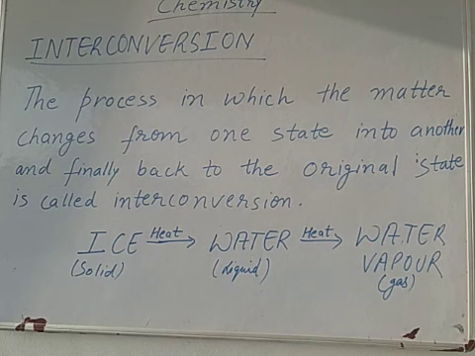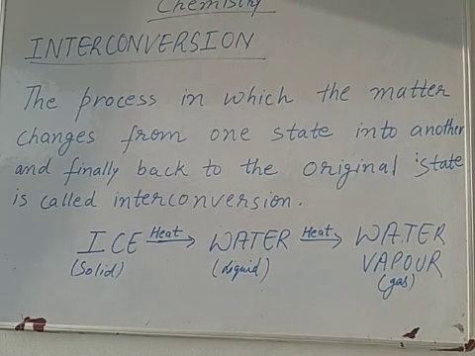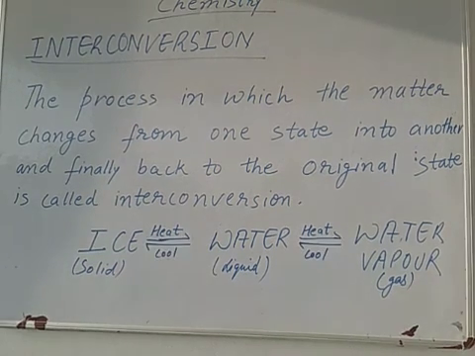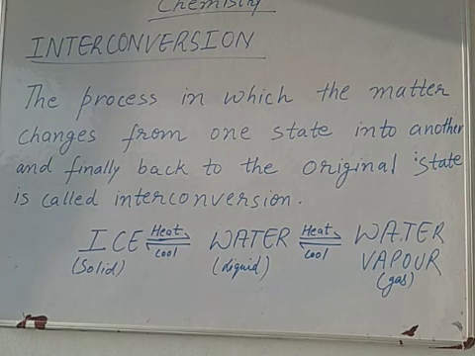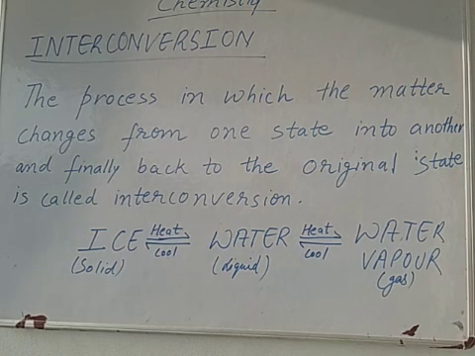So this is a kind of conversion, because the arrow symbol signifies that the reaction is not reversible. But the reversible symbol that I have used here means ice after heating changes into water, and water after cooling down again changes into ice. In the same manner, water after heating converts into water vapor, and after cooling again changes into water, means liquid state of matter.